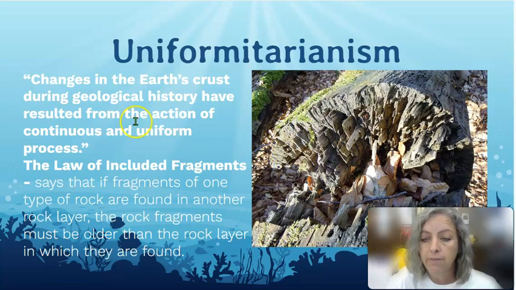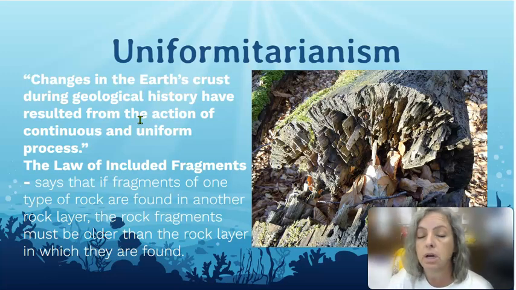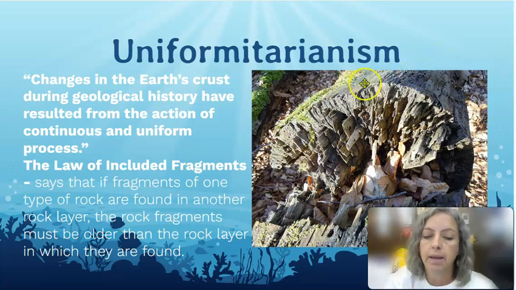So if I saw something happening right now, like an earthquake or a volcano, and those things changed the Earth's surface, I could say, well, those things probably happened millions of years ago too, because I can see evidence of volcanoes exploding. I can see evidence of earthquakes from millions of years ago. And it stands to good reason that we'll also see those things in the future as well. And that, again, is called uniformitarianism. So things are uniform. They happen the same way over billions of years. And if they happened before, they'll happen again, and we can kind of count on that.